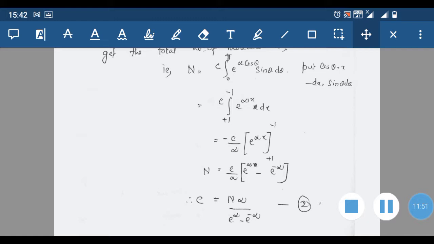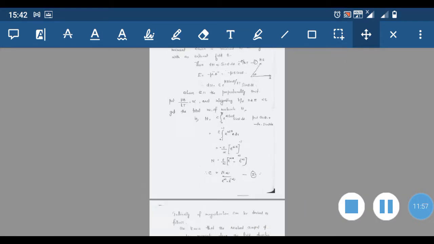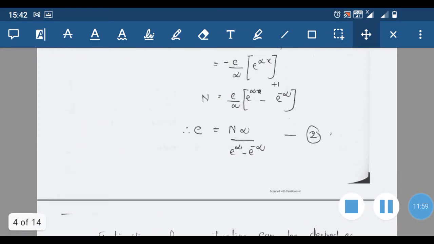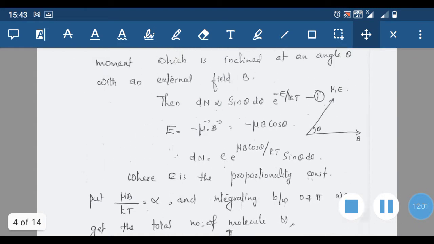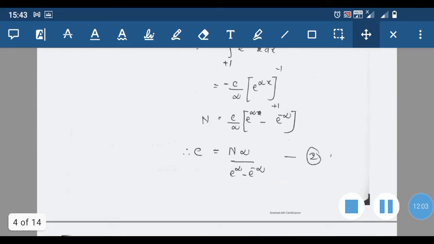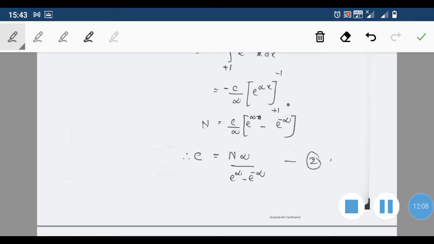We have taken the negative sign inside; the limits of integration are interchanged in order to avoid the minus sign.